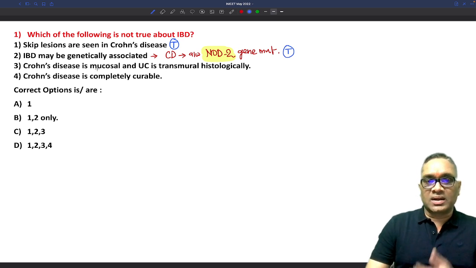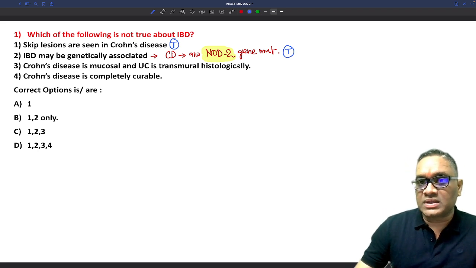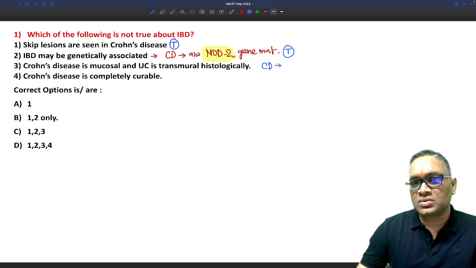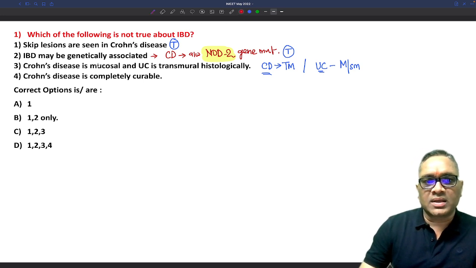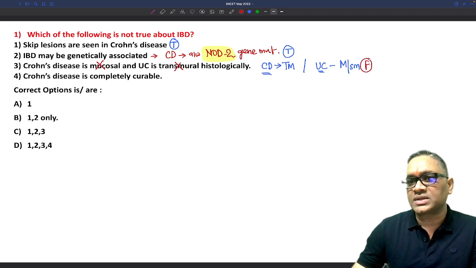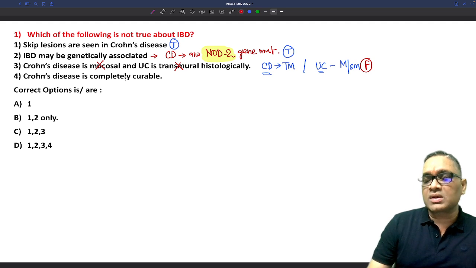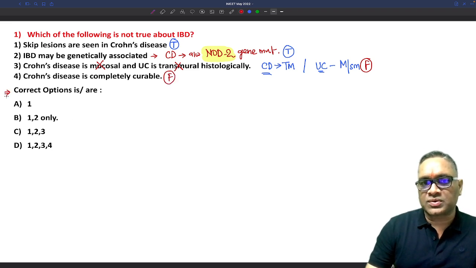Crohn's disease is mucosal, and ulcerative colitis is transmural histologically. What is this? Crohn's disease is transmural, and ulcerative colitis will be mucosal or submucosal involvement. So what is written in this statement is not true. It is a false statement. Next, Crohn's disease is completely curable. Crohn's disease we cannot completely cure, right? They will have recurrences. So that is also a false statement. So what should be the correct option for this question? The answer should be B, 1 and 2 only.